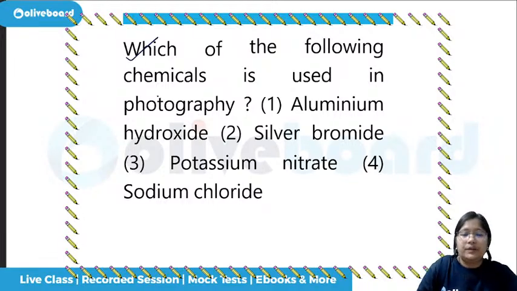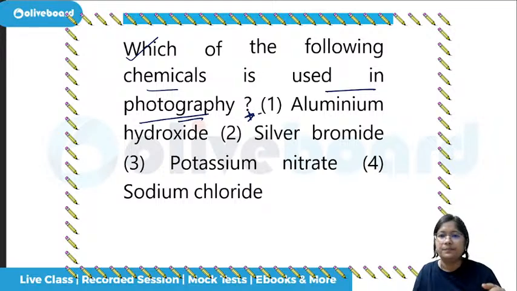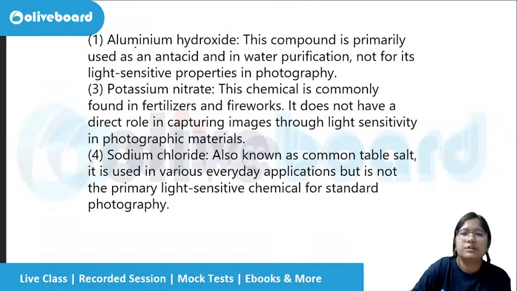Which of the following chemicals is used in photography? In photography, we use which of the following chemicals? Aluminium hydroxide, silver bromide, potassium nitrate, or sodium chloride? Yes, we use silver bromide for photography. This is also a common question, silver bromide.